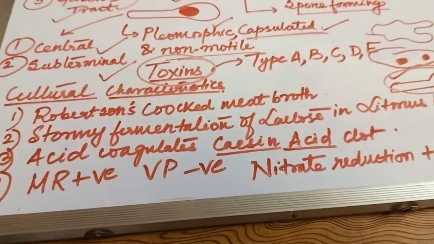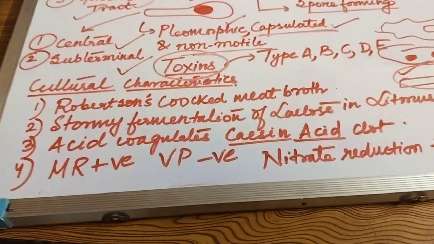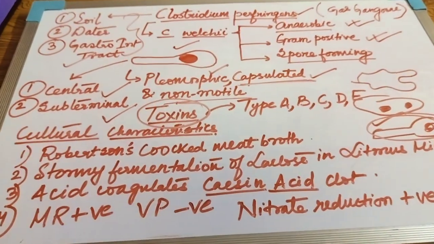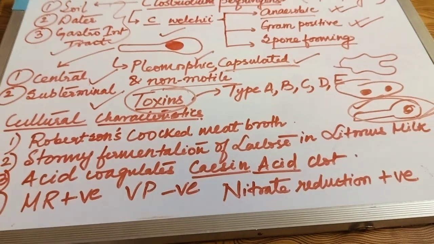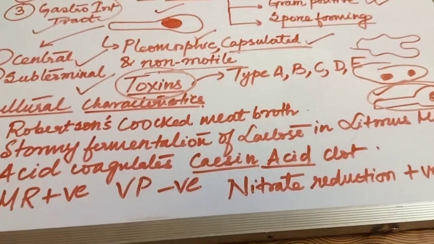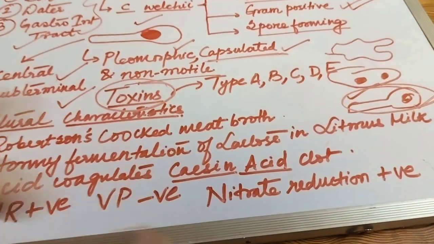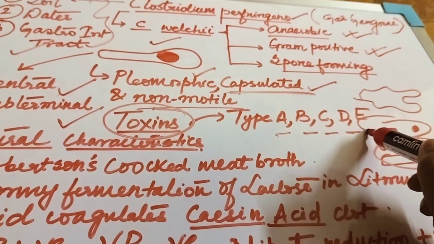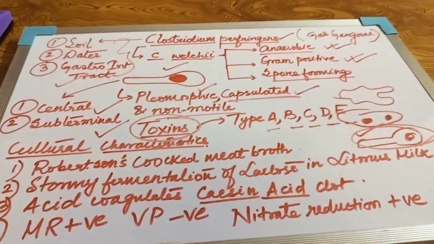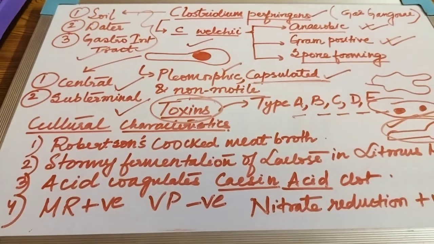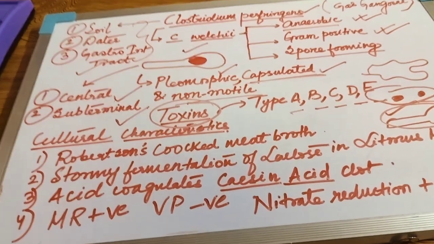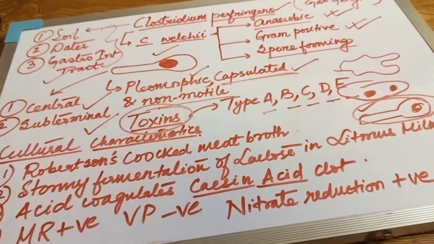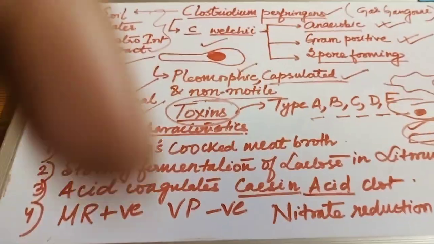So toxins cause a toxic effect. Toxin comes from the word toxicity, that is anything which is hazardous, right? These toxins are produced by the microorganisms and they produce various kinds of hazards. The toxins here are classified into A, B, C, D, E. But I will tell you that generally in Clostridium perfringens the toxins are usually saccharolytic, meaning they degrade carbohydrate, or proteolytic, meaning they degrade protein.